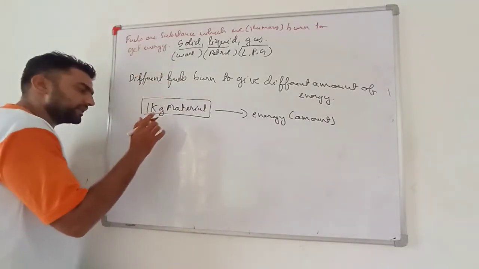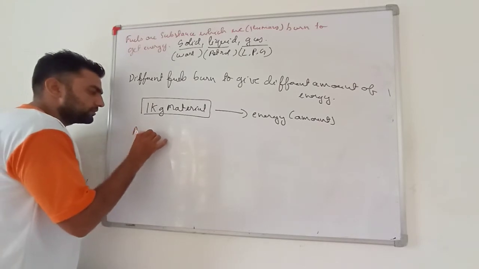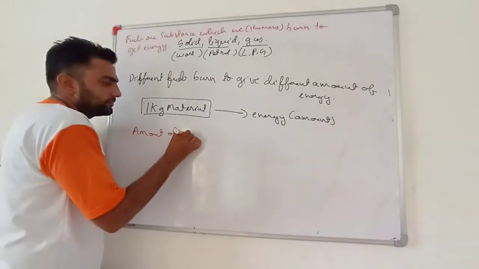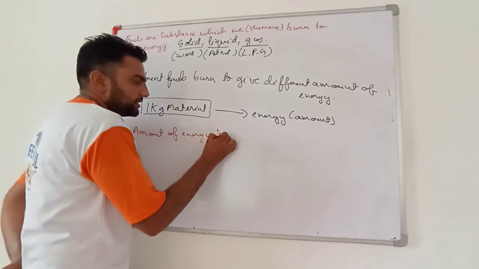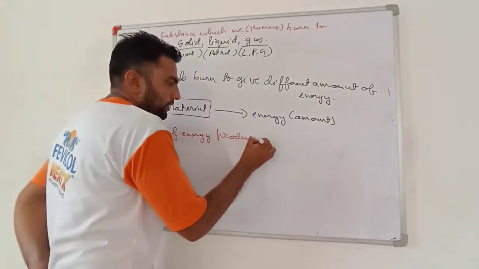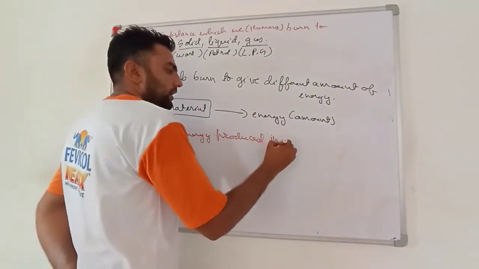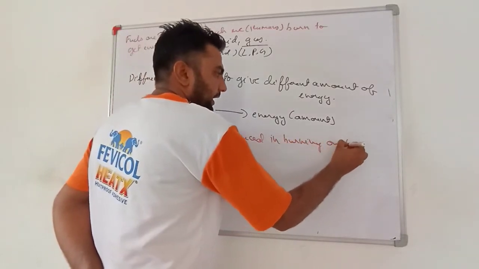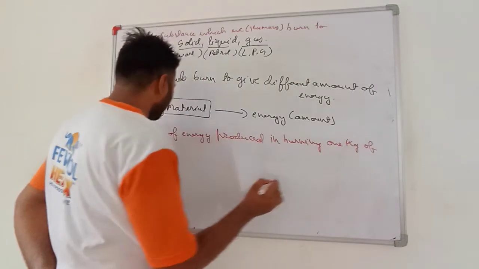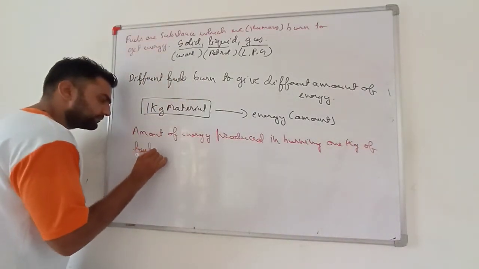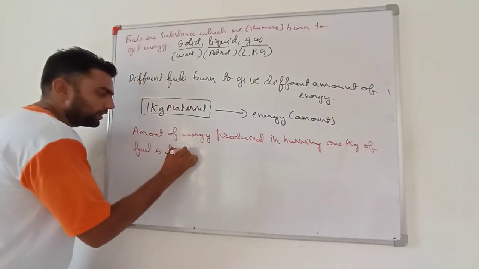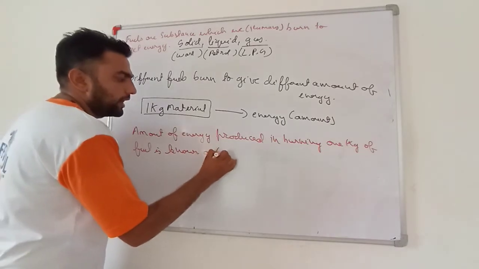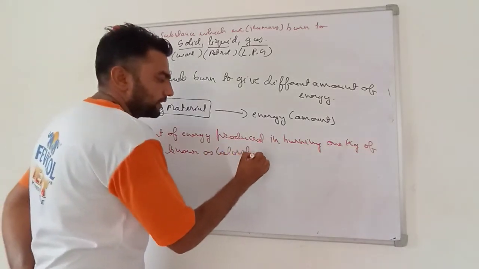Very important. What is calorific value? Amount of energy produced in burning 1 kg of fuel is known as calorific value.